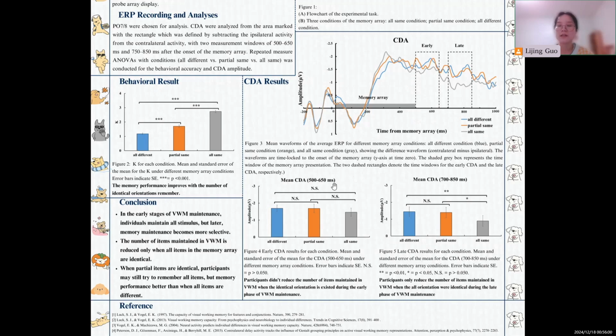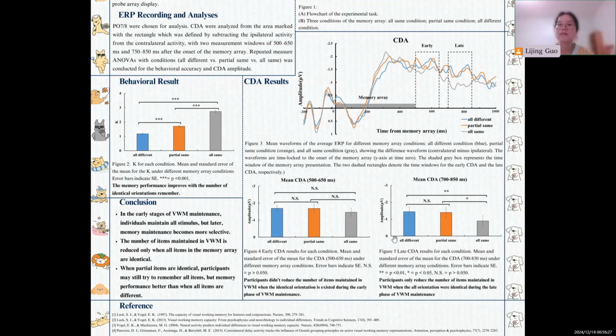Let's take a look at the early time window result. We find that there is no significant difference across the 3 memory conditions, which means participants didn't reduce the number of items maintained in visual working memory when identical orientations existed during the early phase of visual working memory maintenance. But what about the late CDA result?